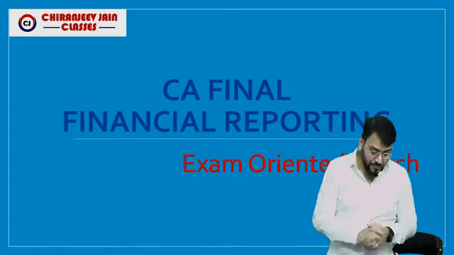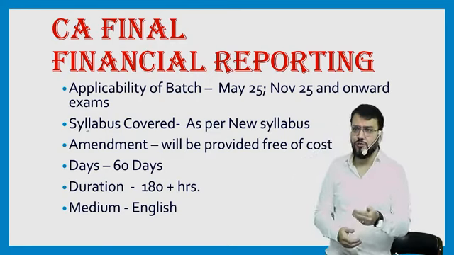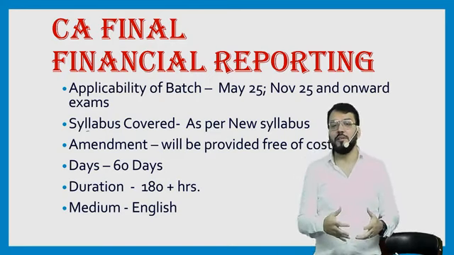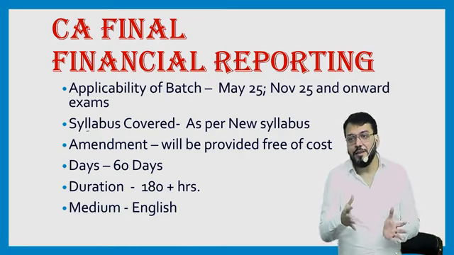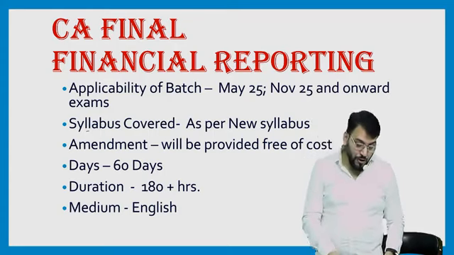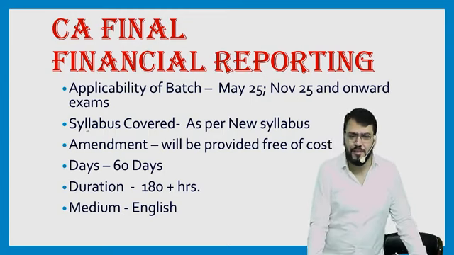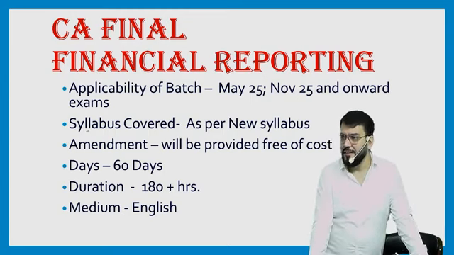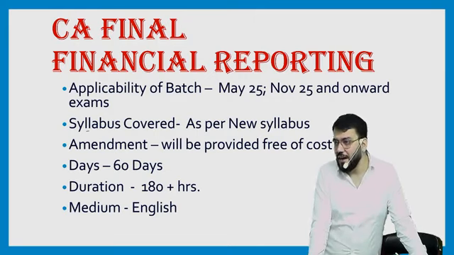Got this point? Now coming to some features about this batch, because once I start this batch, you should know something about the process, so that you can understand what can be the ultimate output of this particular batch. Got this point? So this batch will be applicable for May 25, November 25, and even after that, means for May 26, November 26, and after that.